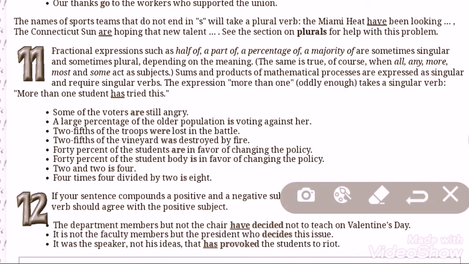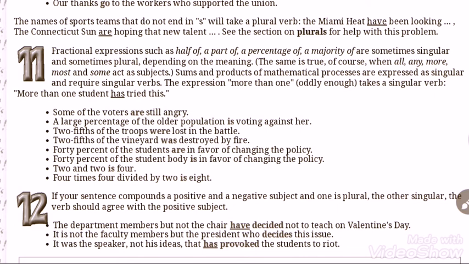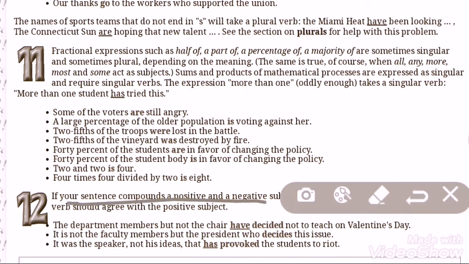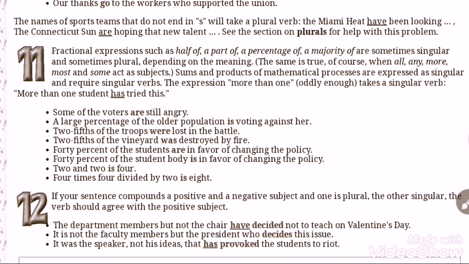Next, I would like to go to rule number 12. If your sentence compounds a positive and a negative subject, and one is plural, the other singular, the verb should agree with the positive subject. Let us go to the examples, then it will be clear before us.